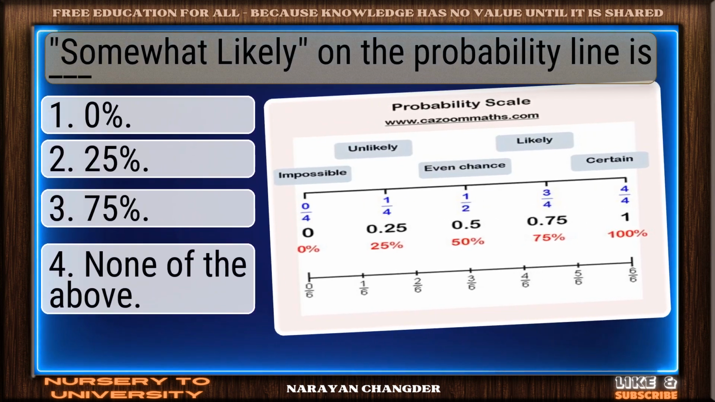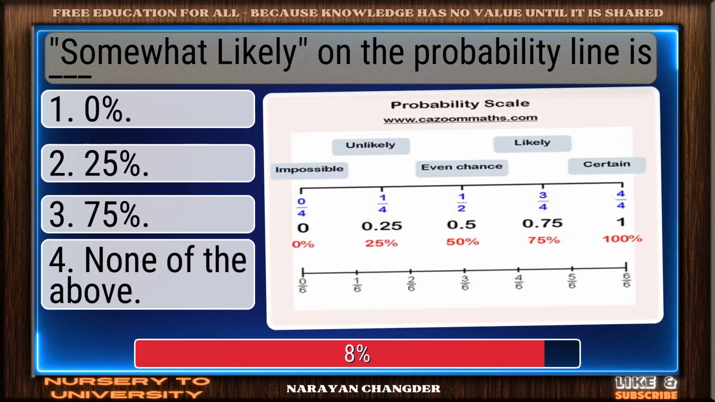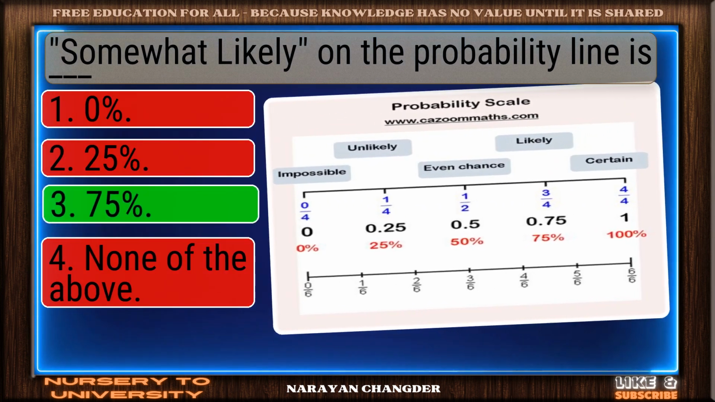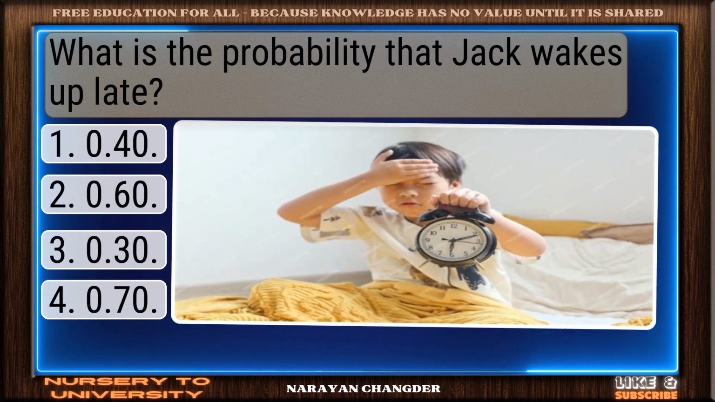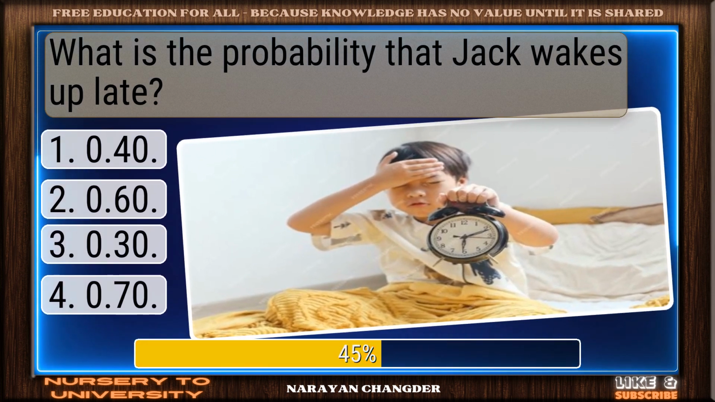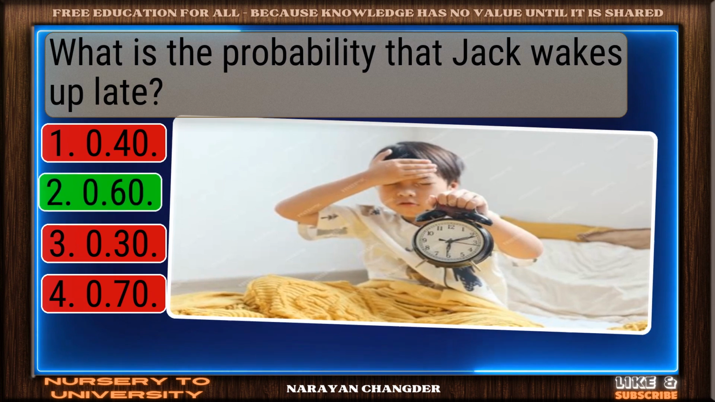Question number 33. Somewhat likely on the probability line is dash. Sharp thinking. 75% is the right choice. Question number 34. What is the probability that Jack wakes up late? Valid point. 60 is true.